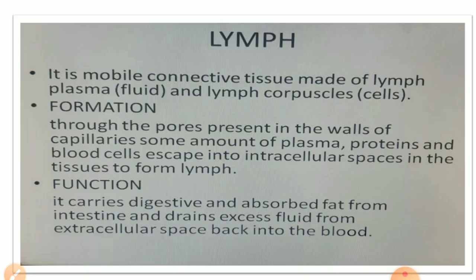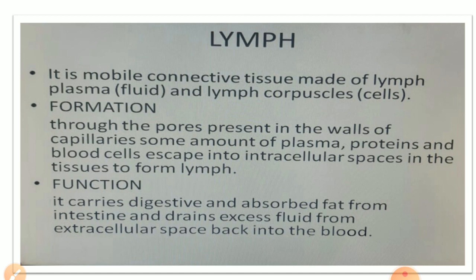Now, the next slide is about lymph. Lymph is another transport system of our body. Actually, it is the lymphatic system. The lymphatic system consists of lymph, lymph capillaries, lymph vessels, and lymph nodes, which are all beyond your syllabus. In your syllabus, only lymph is given. So, I am going to discuss lymph.